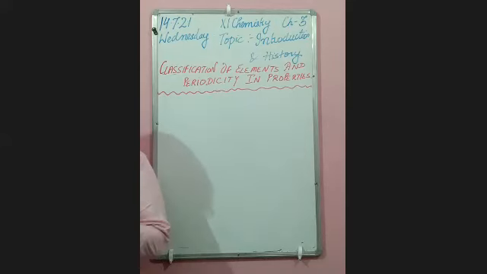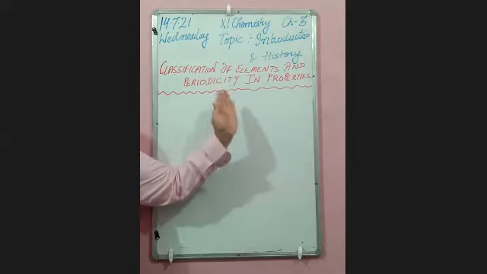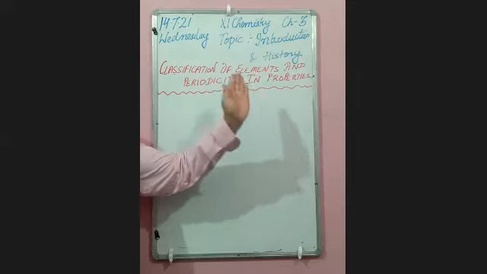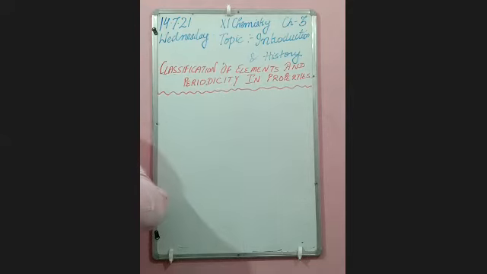Welcome to the chemistry class, my dear students. Today we are going to start our new chapter, chapter number 3, and the name of the chapter is Classification of Elements and Periodicity in Properties. So my dear, before starting this chapter, first we should know the name and meaning of the chapter.